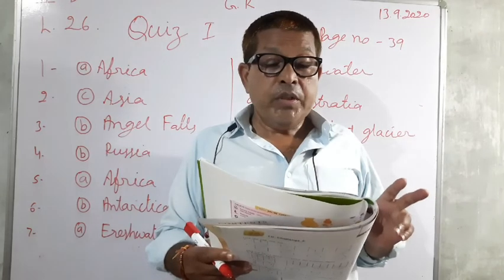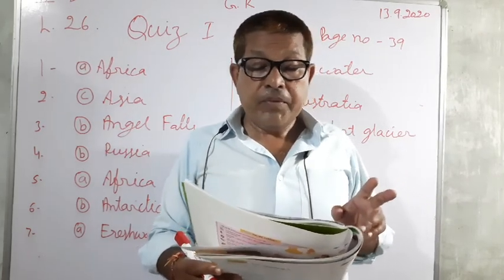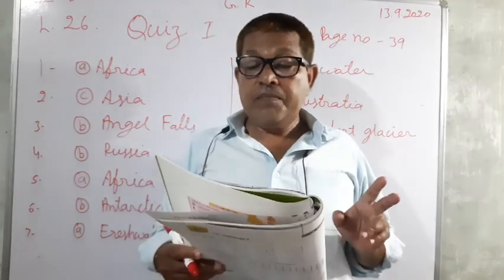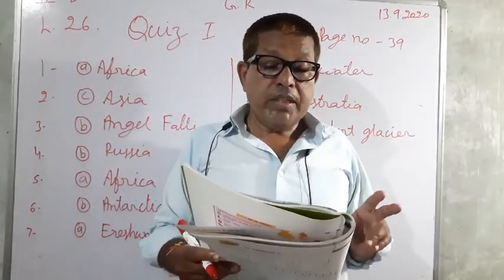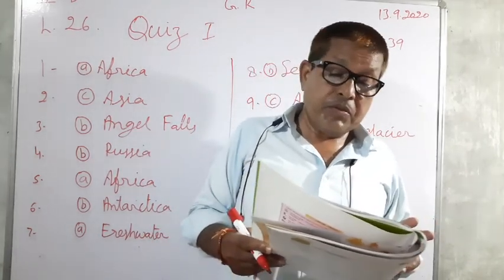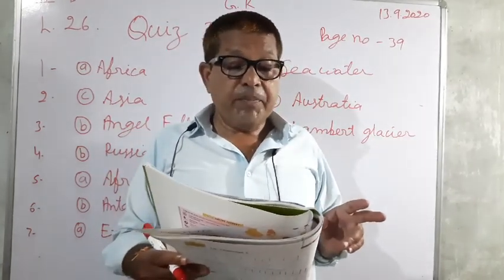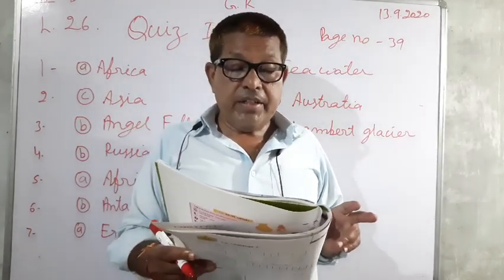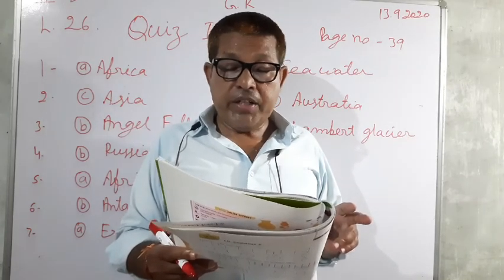Third, which among the following is the highest waterfall in the world? So Angel Falls is the correct answer. And fourth, which is the world's largest country? So B, Russia is the correct answer. And fifth, in which continent is the world's largest desert Sahara located?